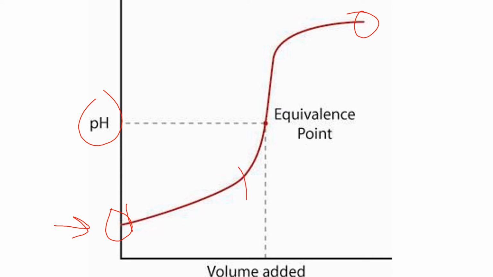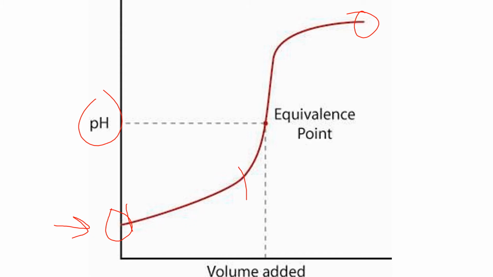This zone here, from the point where we begin to add base to the point where the curve ticks upwards, is known as the buffer zone. That is when you've got a pH that is changing quite slowly. That buffer zone is going to be a little bit different depending on whether you've got a base that you're adding an acid to or an acid that you're adding a base to. In this case, we've got an acid we're adding a base to. You have both the weak acid and its conjugate base formed there. And you can use a Henderson equation to find the pH at any point in that buffer zone.